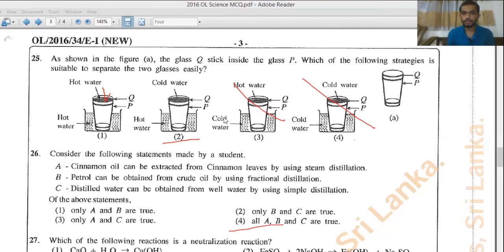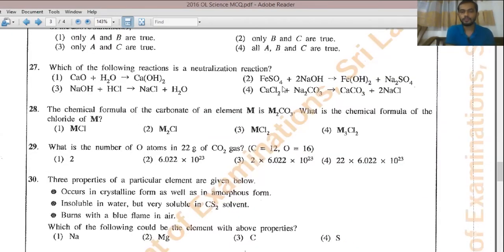Let's move on to question number 27. They're asking, what is the neutralization reaction? To be a neutralization reaction, it should be a reaction between an acid and a base, and it should form salt plus water. If you consider the first answer, calcium oxide is a basic solid. If you contact it with water, that will be a basic solution. Calcium hydroxide is a basic solution, not a salt, so it's wrong. Second answer, ferrous sulfide plus sodium hydroxide will give you ferric hydroxide plus sodium sulfide.